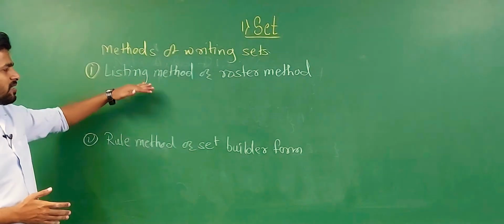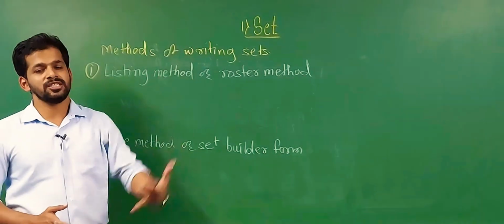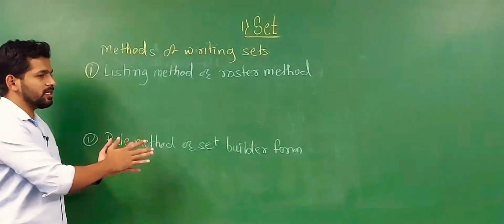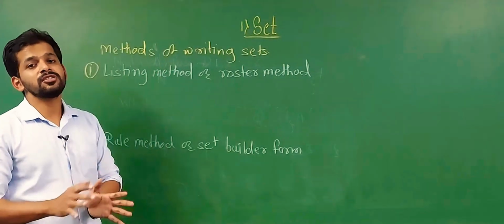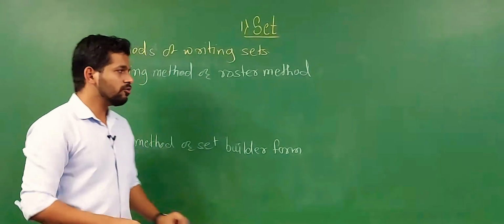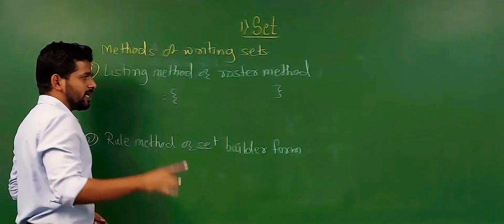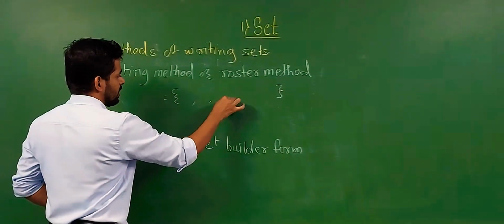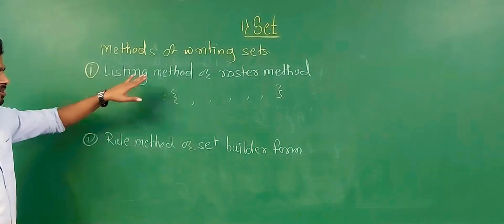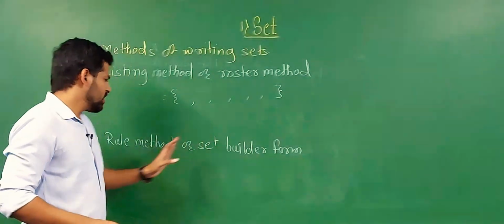In the listing method, the word itself gives the meaning. Listing means we have to take the list of elements of the set. In the listing method we have to take the list of each and every element, and we write those elements in curly brackets, and each element is separated by a comma.